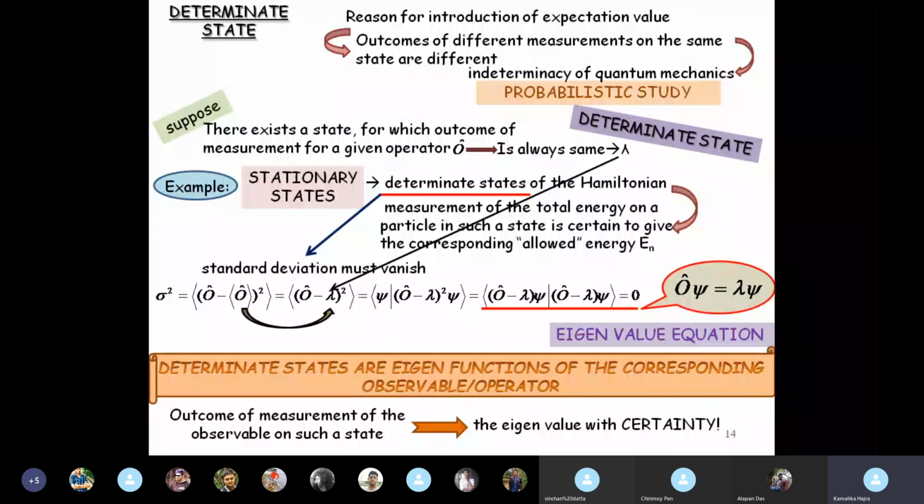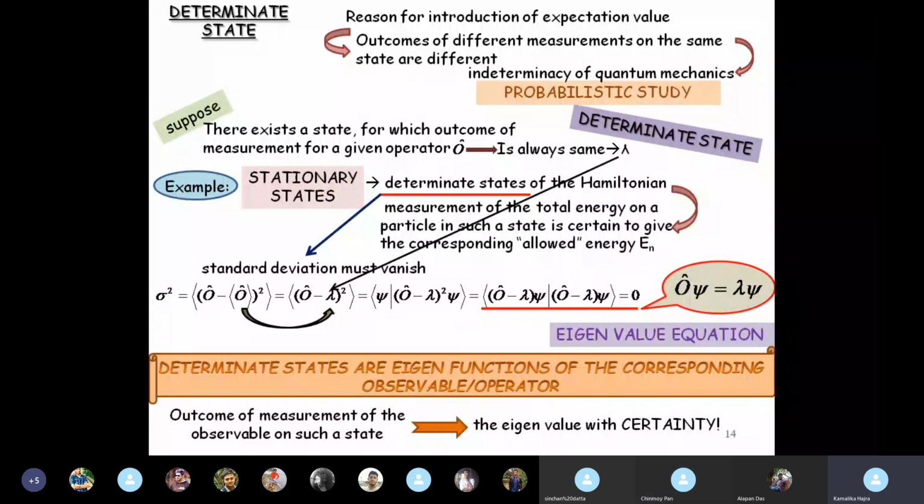That psi n is an eigenfunction of the Hamiltonian corresponding to the eigenvalue En. And these Ens are not continuous, they are discrete, decided by the value of n. So for a particular En, you get a particular psi n. All right, I'm talking of the one-dimensional case. For a particular En, you get a particular psi n.